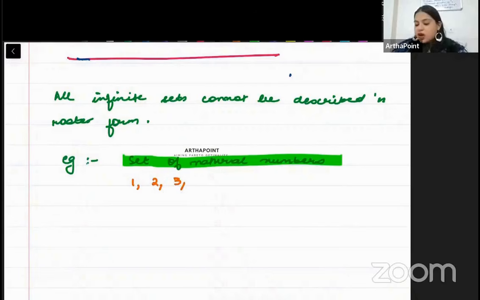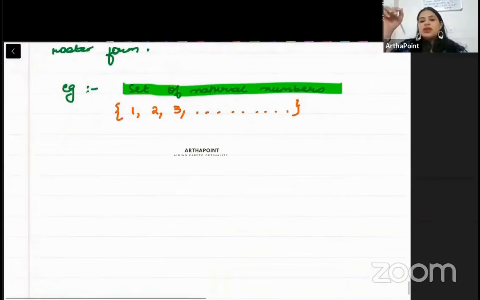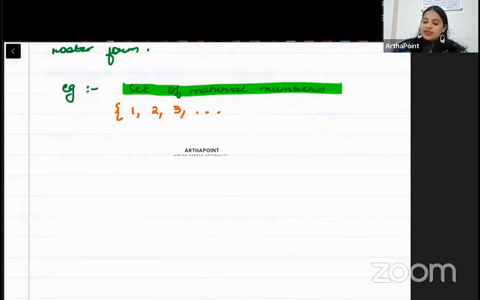It is infinite. So how do you represent it? You represent it with dots. These dots represent that it is an infinite set. By the way, actually, you follow it by exactly 3 dots. The right pattern is to follow it by exactly 3 dots. This means that it is an infinite set. Understood? Clear?